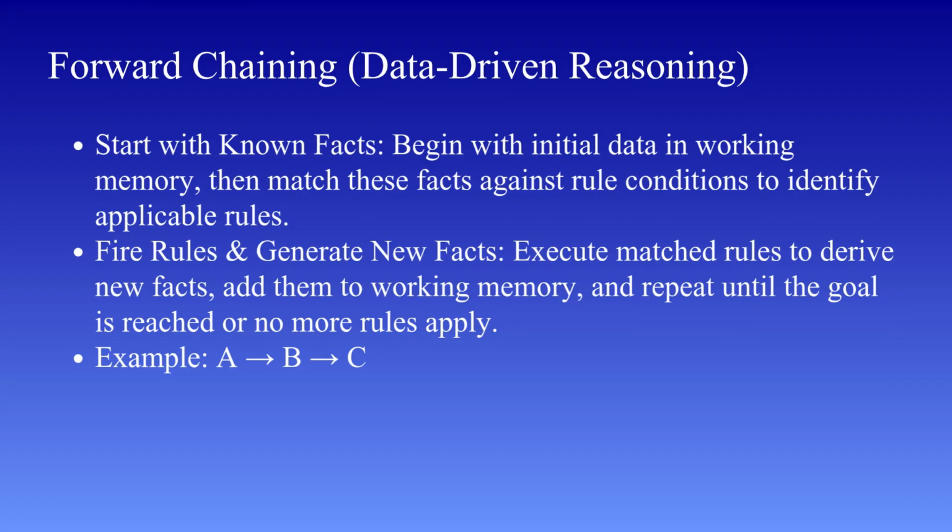Forward chaining is particularly useful in situations where we have a large amount of data and we want the system to discover all possible conclusions from that data. It is commonly used in monitoring systems, real-time decision-making systems, and applications where new data is continuously being generated. However, one limitation of forward chaining is that it may generate many intermediate facts that are not always necessary for the final goal. This can make the process computationally expensive if the number of rules is very large.